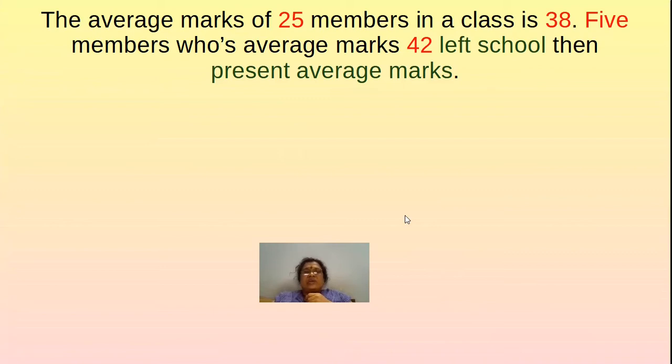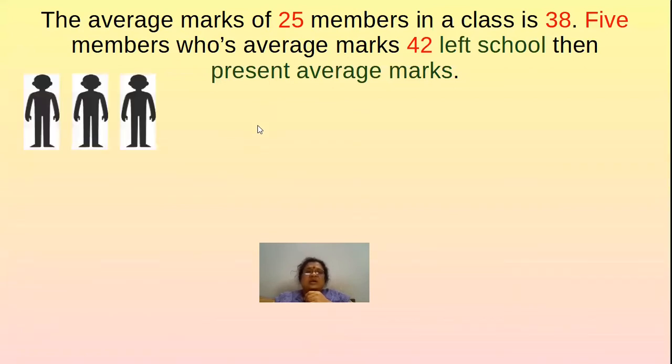So listen carefully. Here is one more problem. The average marks of 25 members in a class. So there are 25 students in a class, and their average marks are given. How much is it? It is 35. In the middle of the year, some of the students, namely 5 members, whose average is 42, left the school. They have taken TC and left the school. So what will be the present average now? The average may decrease or increase.